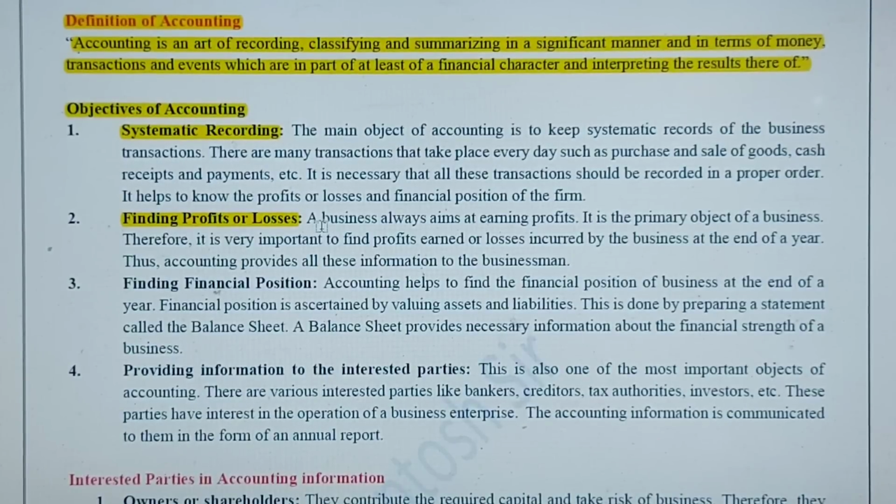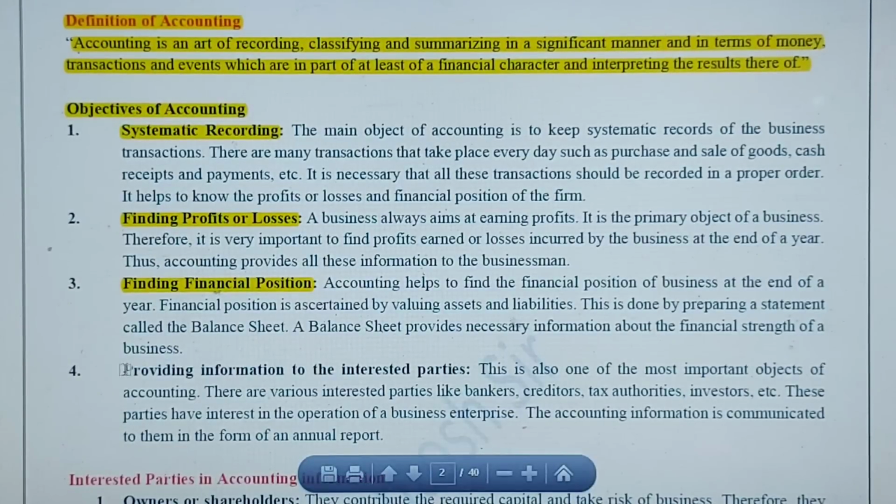And accordingly he makes plans for the future. Then finding the financial position. When we talk about the financial position, you should think about the assets and liabilities: what assets are available to the firm and how much liabilities it has to pay. For this financial position we generally prepare a statement called the balance sheet.